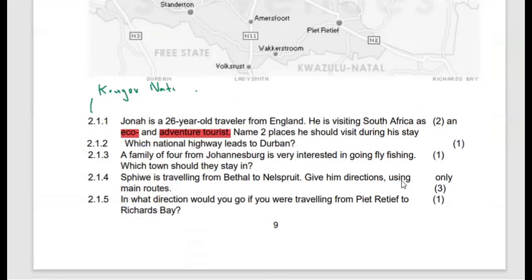The Kruger National Park. That is for ecotourism.